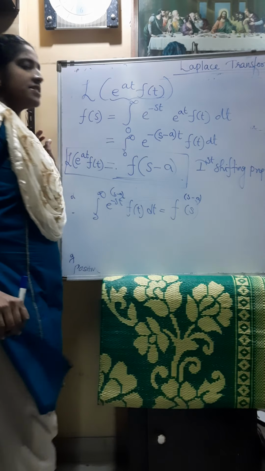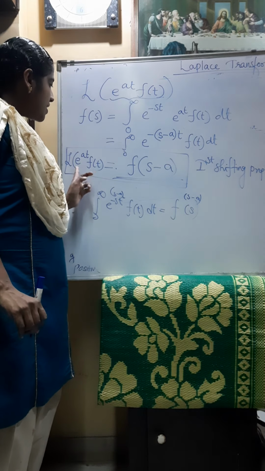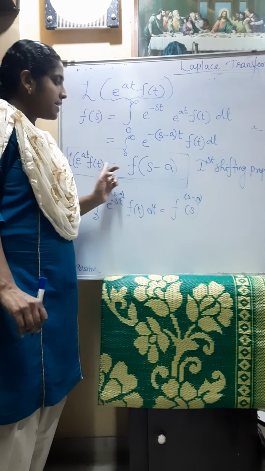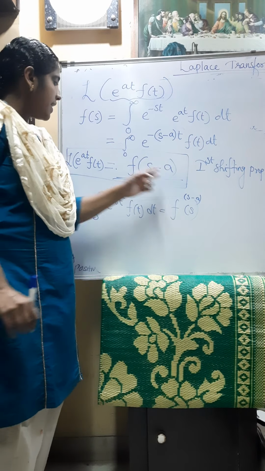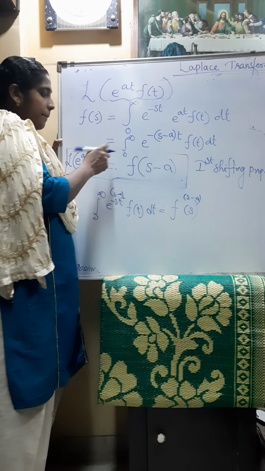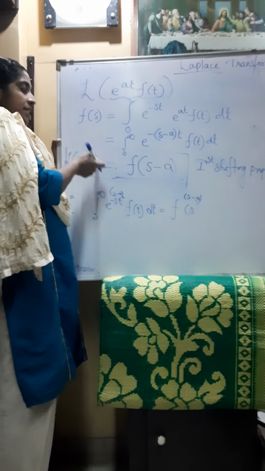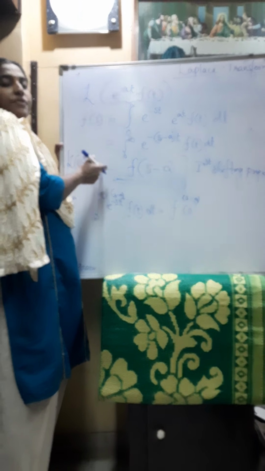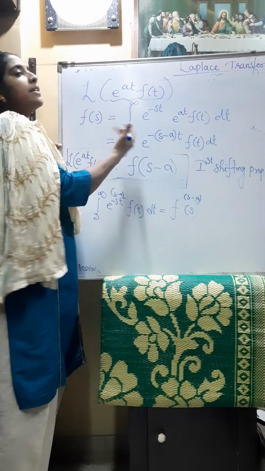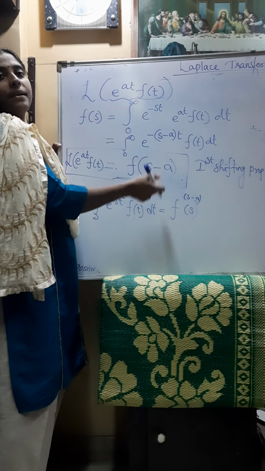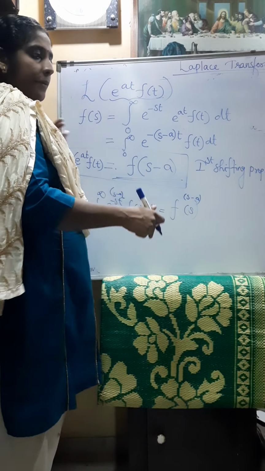So what is the first shifting property? The Laplace transform of e raised to at f of t is equal to F of s minus a, where F of s is the Laplace transform of f of t. When we find the Laplace transform of f of t multiplied by an exponential term, the Laplace transform will be shifted by a parameter value a.